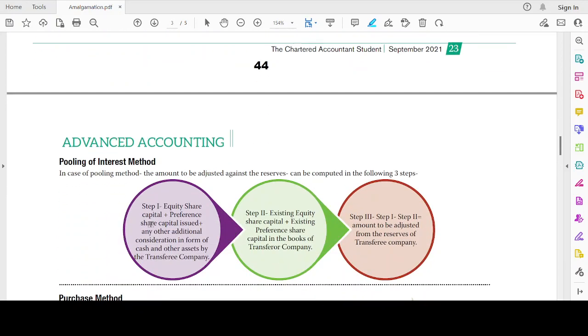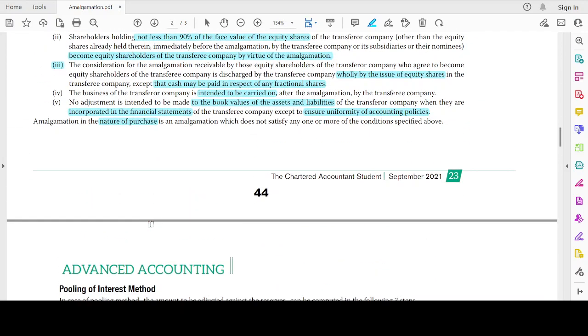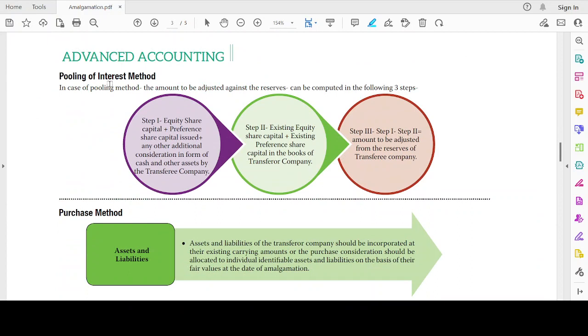Let's move on. Okay, pooling of interest method. What happens in this method? In case of the pooling of interest method, the amount to be adjusted against reserves can be computed in the following three steps. We have a three-step model here. Okay, first step.